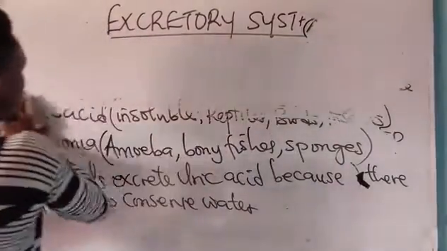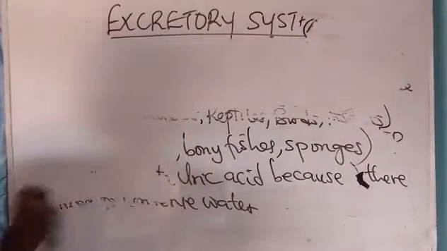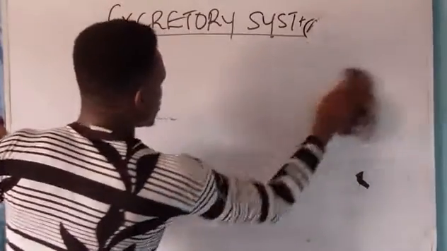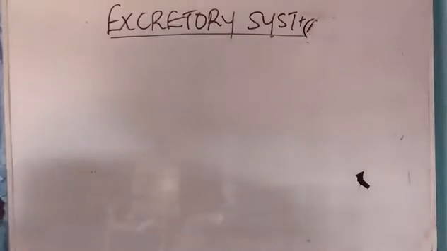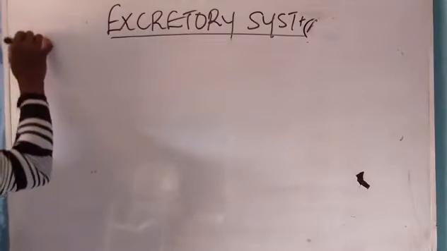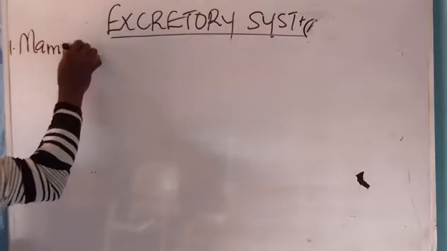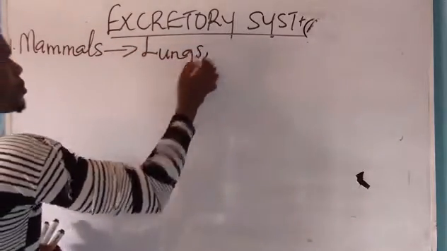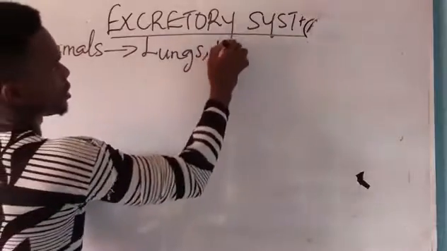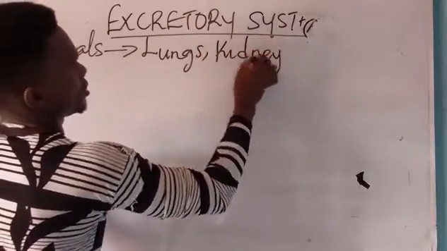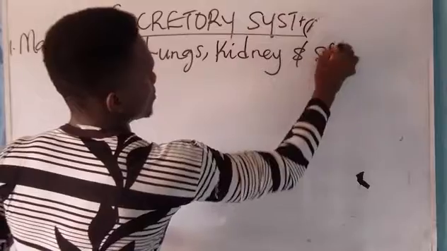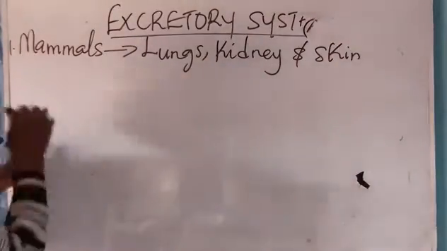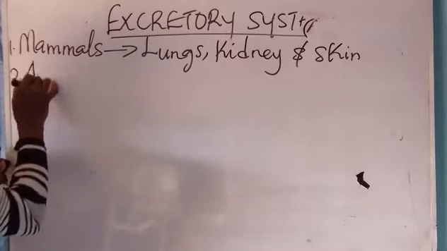So, let us now look at the excretory organs of animals. What do they use for excretion? Okay. Now, mammals excrete using their lungs, kidney, and skin. All of these are what? Excretory organs.